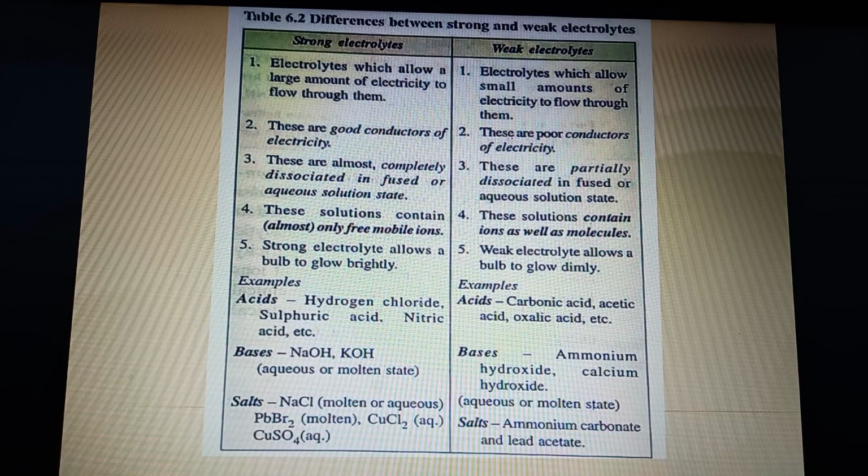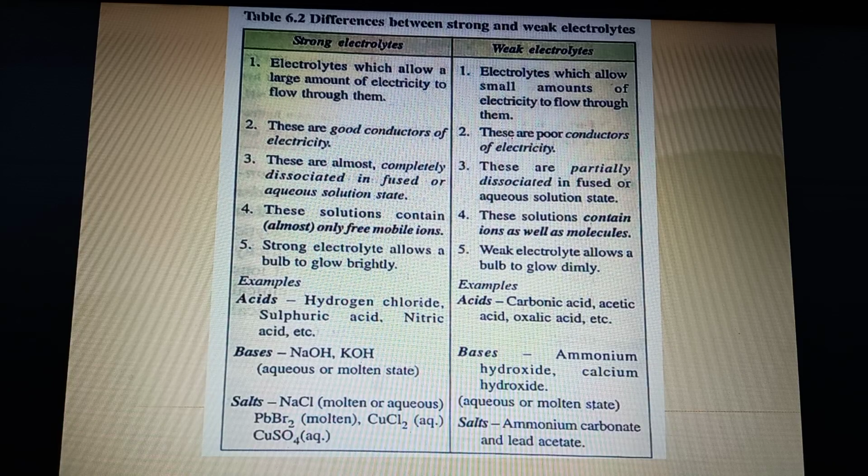Then the fourth point: strong electrolytes consist of only free mobile ions. Weak electrolytes consist of ions as well as molecules. This is the most important point, and it is often asked what a strong electrolyte consists of. So you should say that they consist of only free mobile ions. The word "only" is very important here. And in point number 4 on the other side, what do weak electrolytes consist of? They consist of ions as well as molecules.